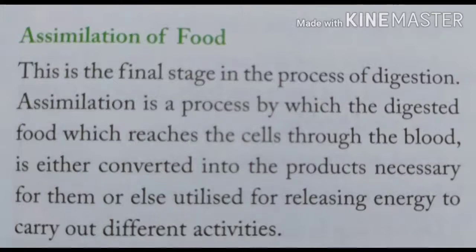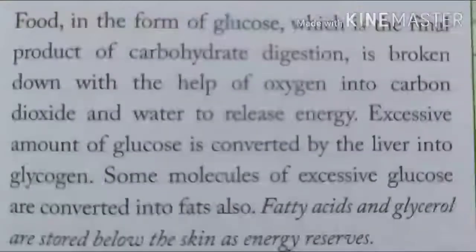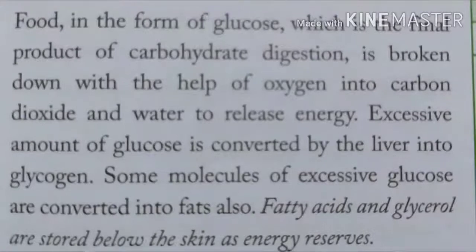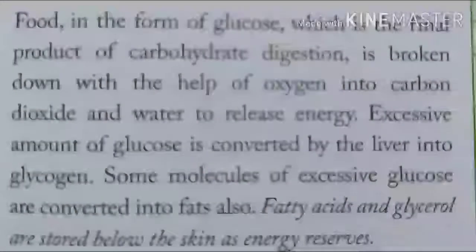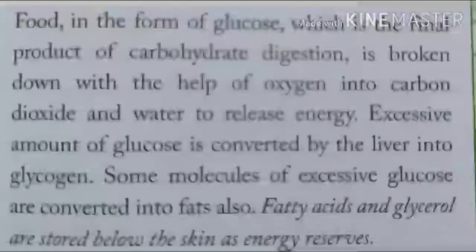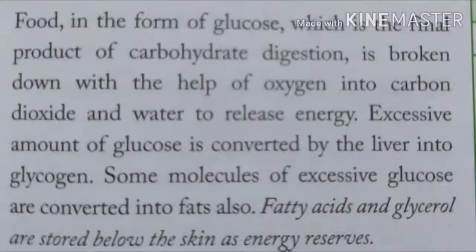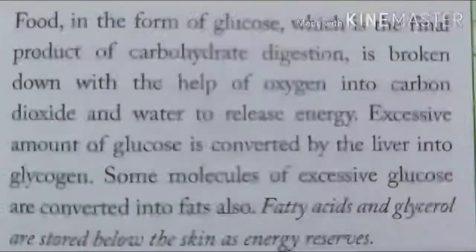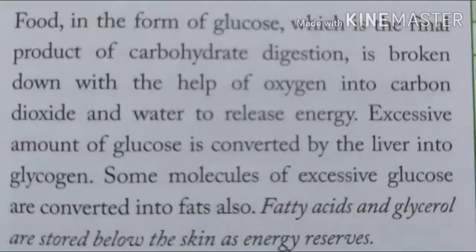Here, the fatty acids and glycerol are stored below the skin as energy reserves. Food in the form of glucose, which is the final product of carbohydrate digestion, is broken down with the help of oxygen into carbon dioxide and water, and also releases energy. Then excess glucose is converted by the liver into glycogen, and the remaining excess glucose is converted into fat.